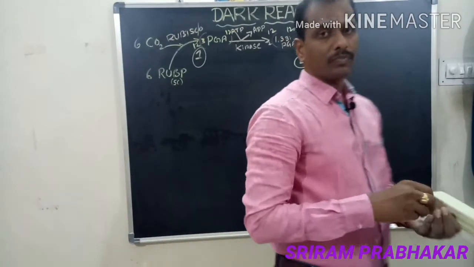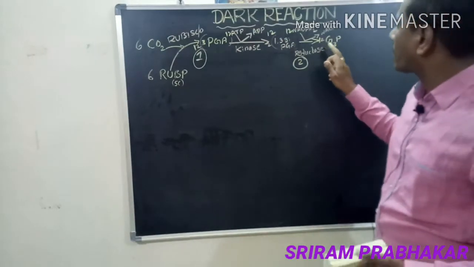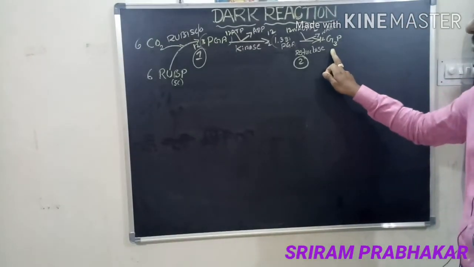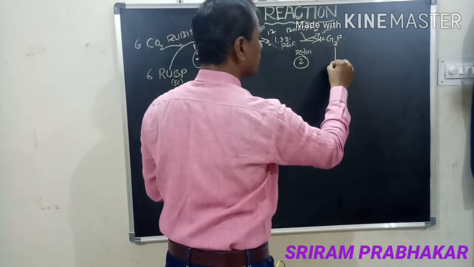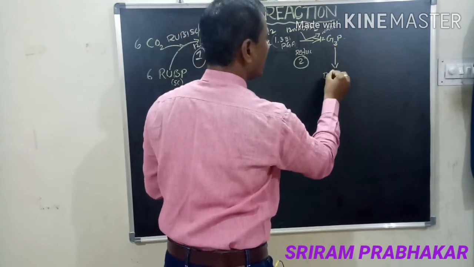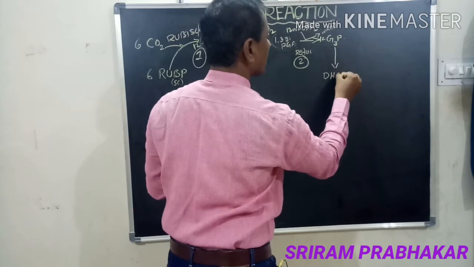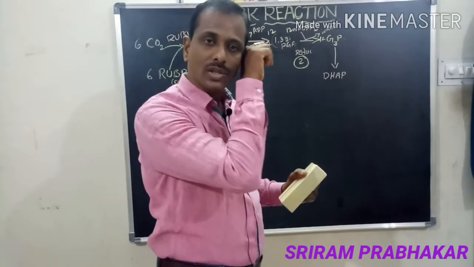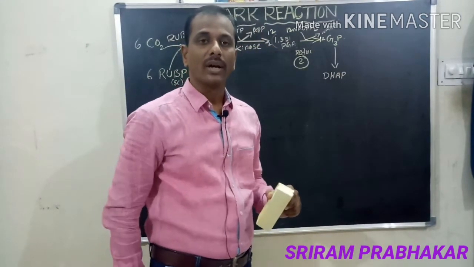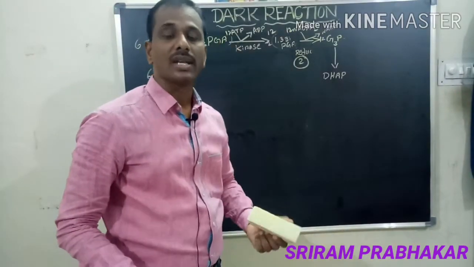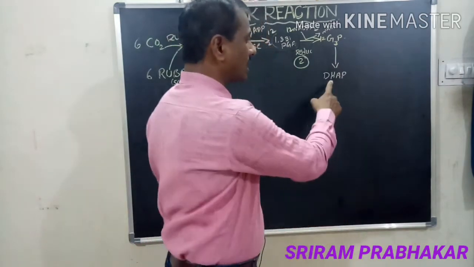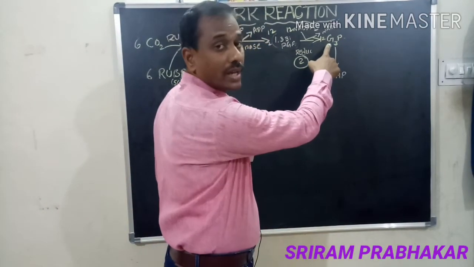Listen carefully. Here the 12 molecules of G3P are present. The G3P can change into DHAP, dihydroxyacetone phosphate. It is also a 3 carbon compound, with the help of the enzyme isomerase. One is the ketone, one is the aldehyde.